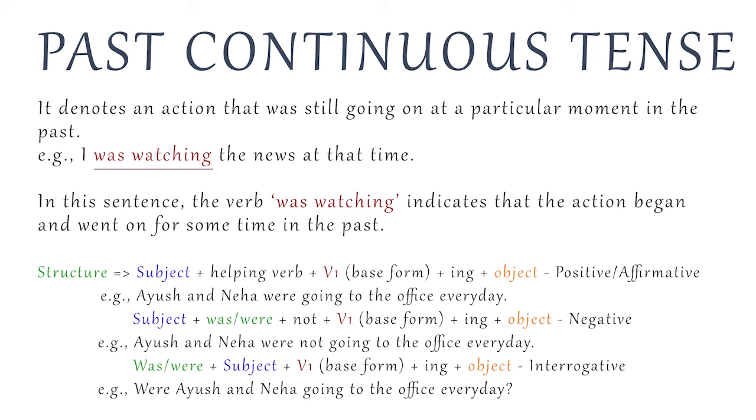An interrogative is formed by using was or were before the subject. Example: were Ayush and Neha going to the office every day? We use was with singular subjects I, he, she, it and singular nouns, and we use were with plural subjects like we, you, they and plural nouns.